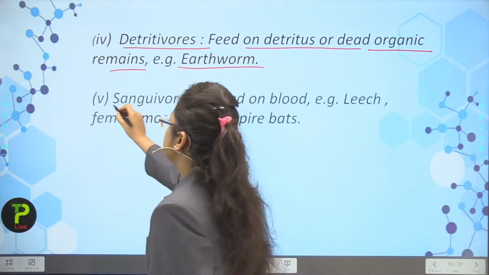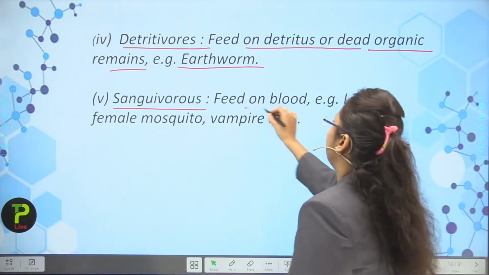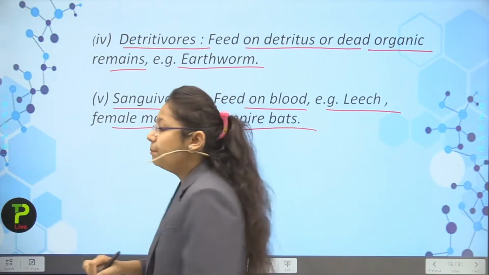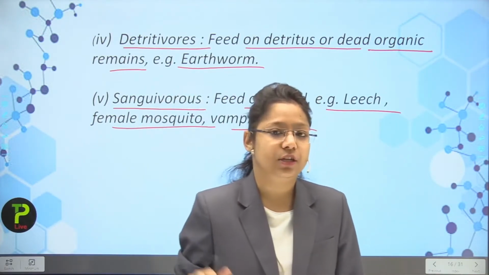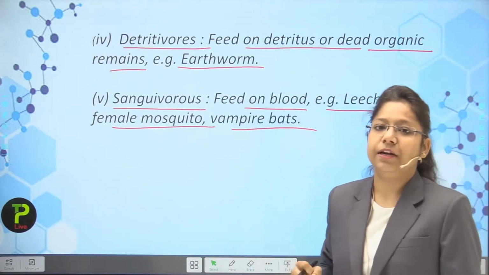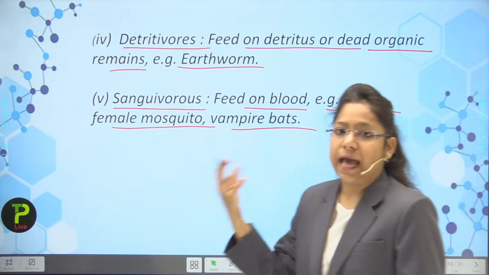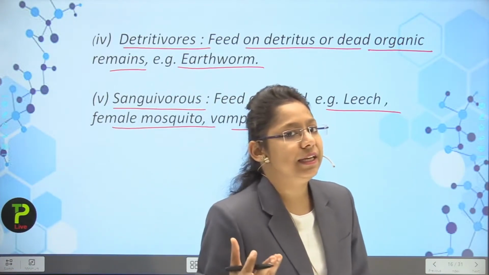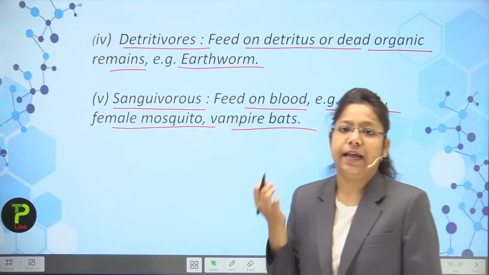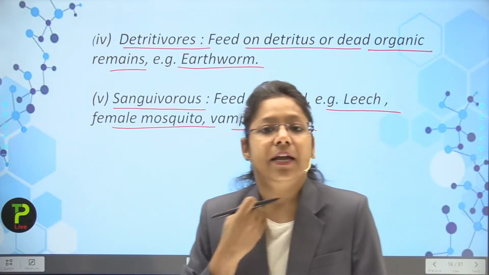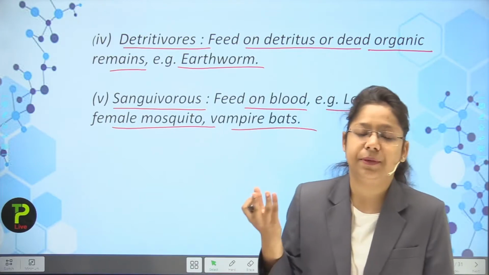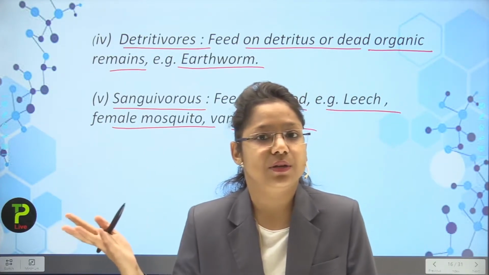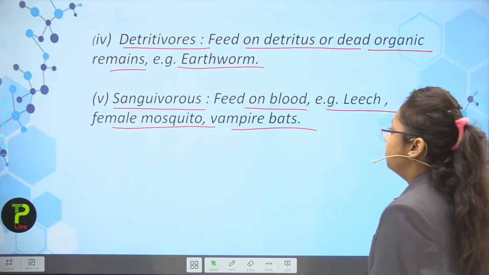Next point, sanguivorous. Sanguivorous means feeding on blood. Examples: leech, female mosquito, vampire bats. So this is very dangerous. Actually they just suck the blood of a person or an animal. Okay, they feed upon an animal body. You can see here the leech, which is present in the hair. It just sucks the blood. If we talk about the female Anopheles mosquito, the Plasmodium carrier, she also depends upon blood.